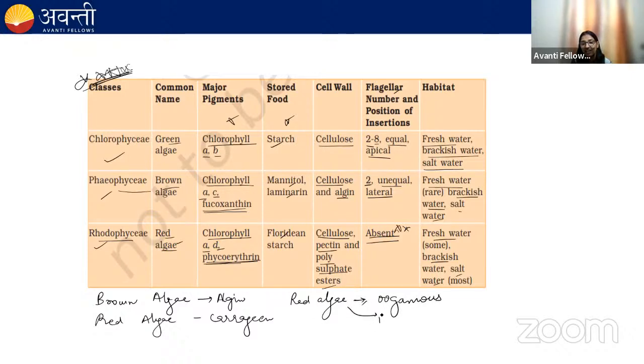In red algae, the flagella are absent. Brown algae show great variation in size and form.